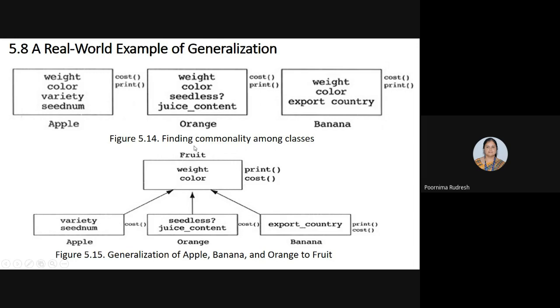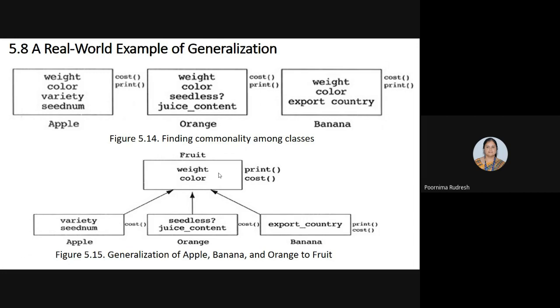But in the case of specialization, first we construct the base class, then we construct the derived classes. In specialization, we start with the base class, then construct the derived classes. But in generalization, we first make use of the derived classes, and from them we construct the base class.